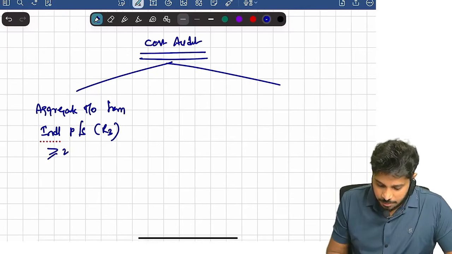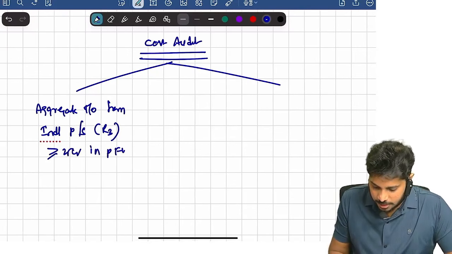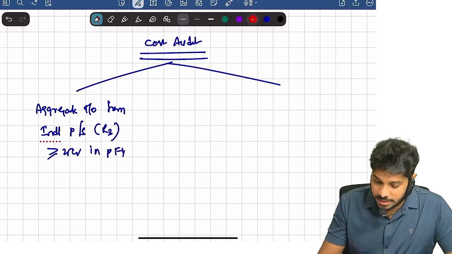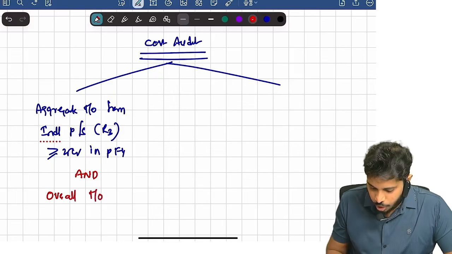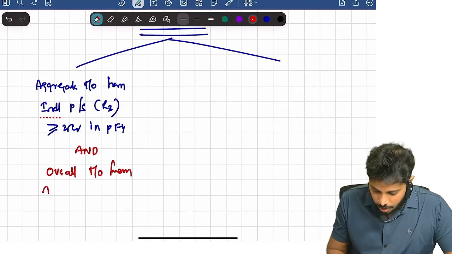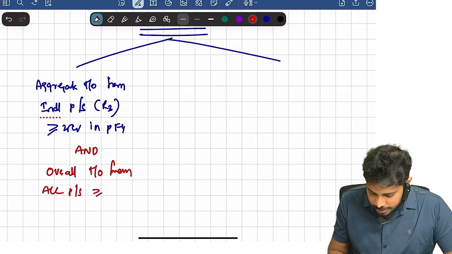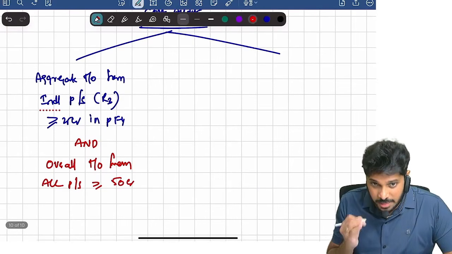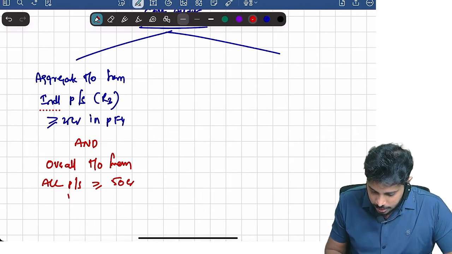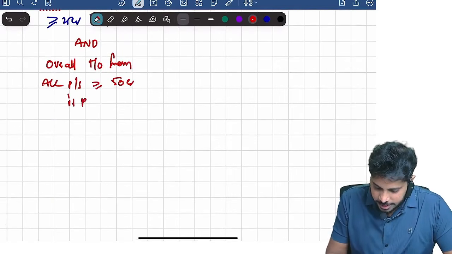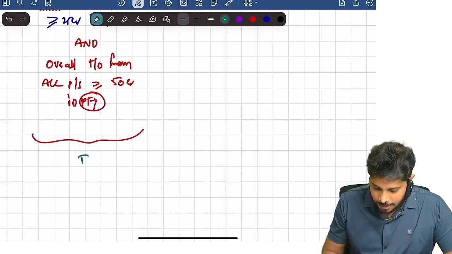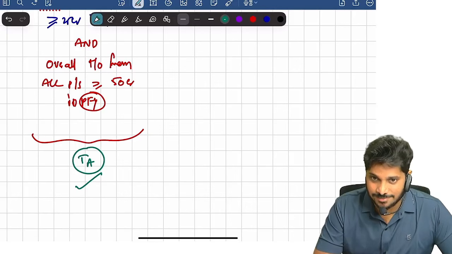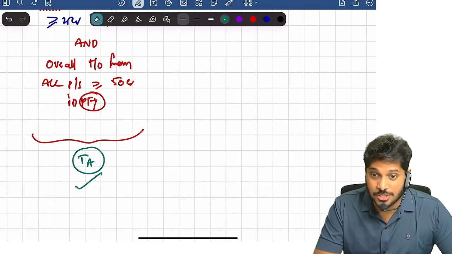If it is minimum 25 crore in the preceding financial year, and overall turnover from all its products and services is exceeding 50 crore, minimum 50 crore or more in the preceding financial year, then table A products are liable for audit.